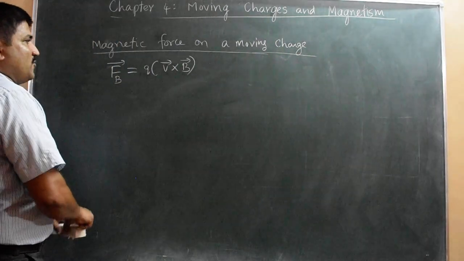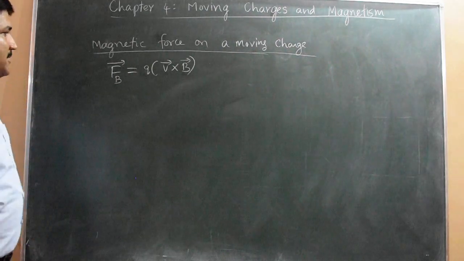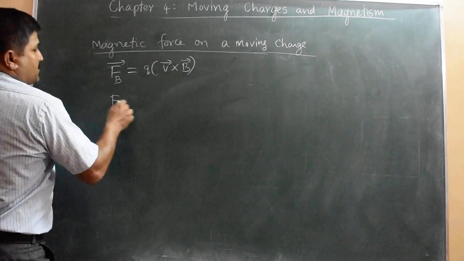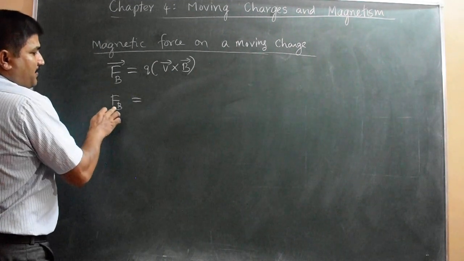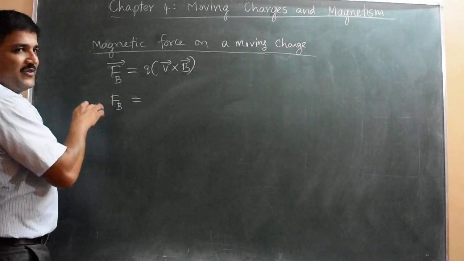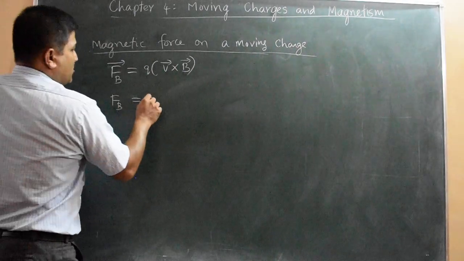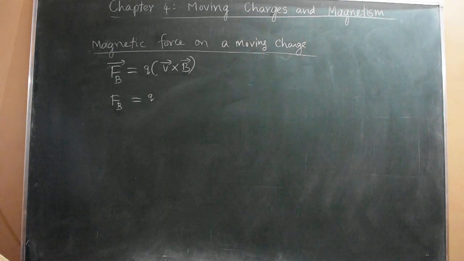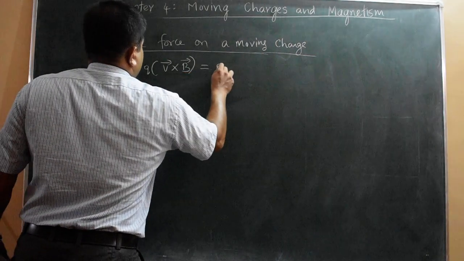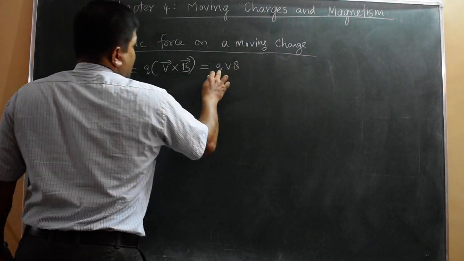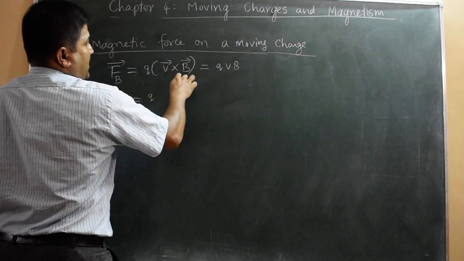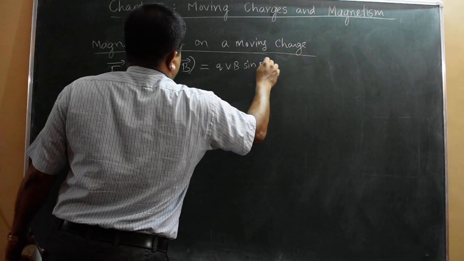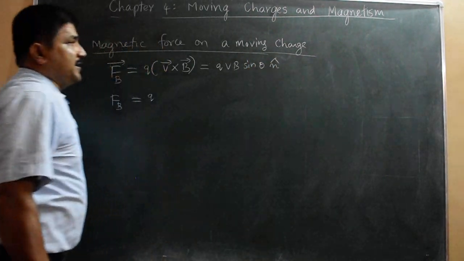Now, a charge is moving in a magnetic field, it experiences a force given by this, and the magnitude of this force Fb, I denote the magnetic force by Fb, not Fm. So Fb equals Q v cross B. This one we can also write as Q v B sin theta n cap, Q into magnitude of velocity into magnitude of magnetic field, v B sin theta into n cap.